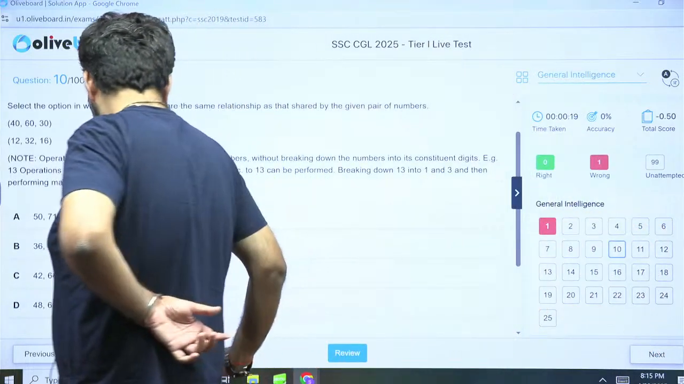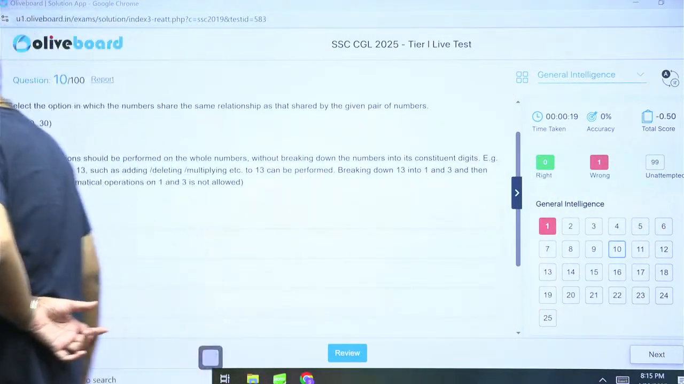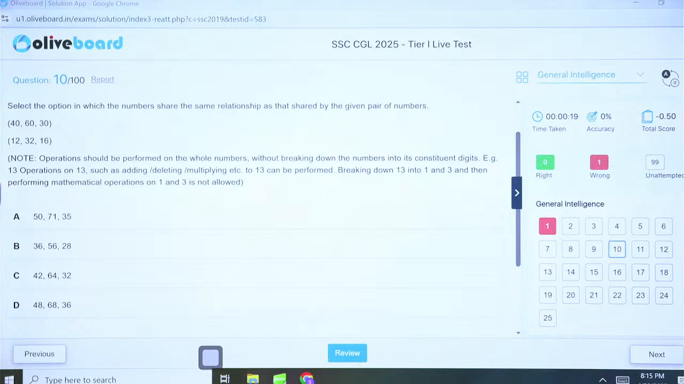This one is easy, not difficult. Interesting but easy. You can easily get through it. 40, 60, 30, 12, 32, 16. Now, this is for sure that 30 into 2 is 60, 16 into 2 is 32. So, we will eliminate this and this. We have only two options. 32 into 2 is 64, 28 into 2 is 56.